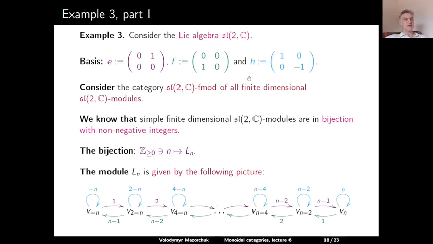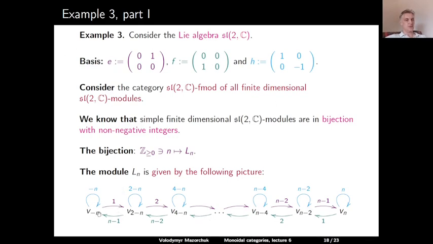This basis is an eigenbasis for H, so the eigenvalues are just the indices of our vectors. So Vn is an eigenvector for H with eigenvalue n. Vn minus 2 is an eigenvector for H with eigenvalue n minus 2, and so on. The element E acts to the right.